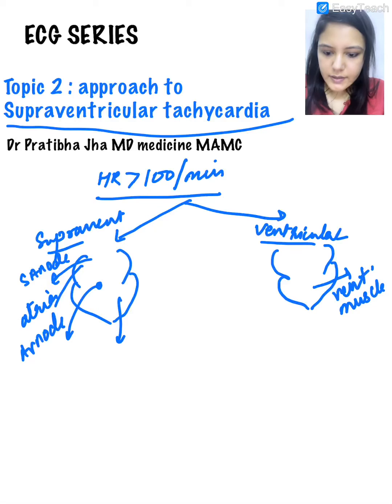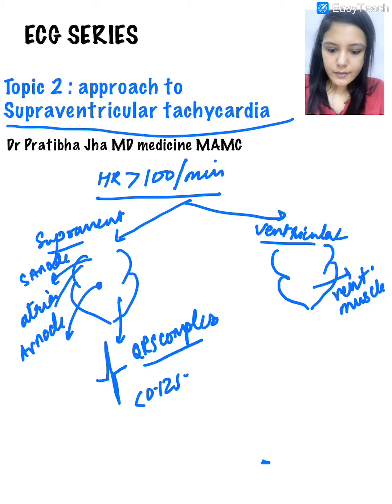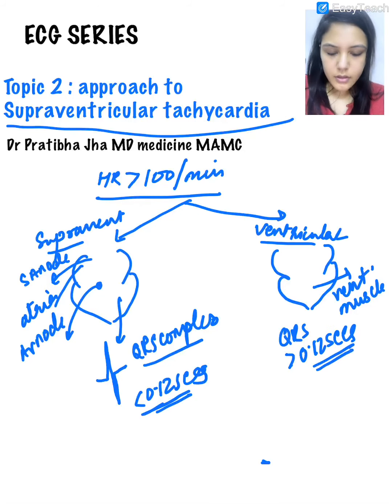Supraventricular tachycardias are associated with narrow QRS complex. What do we understand by the term narrow QRS complex? When the duration of QRS is less than 0.12 seconds. Whereas ventricular tachycardias are associated with a QRS duration of more than 0.12 seconds. Now on ECG, one small box is equal to 0.04 seconds.